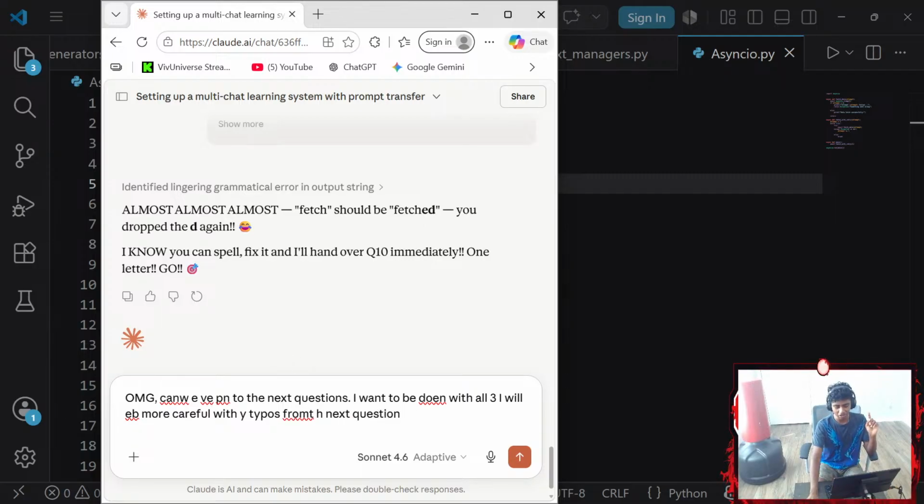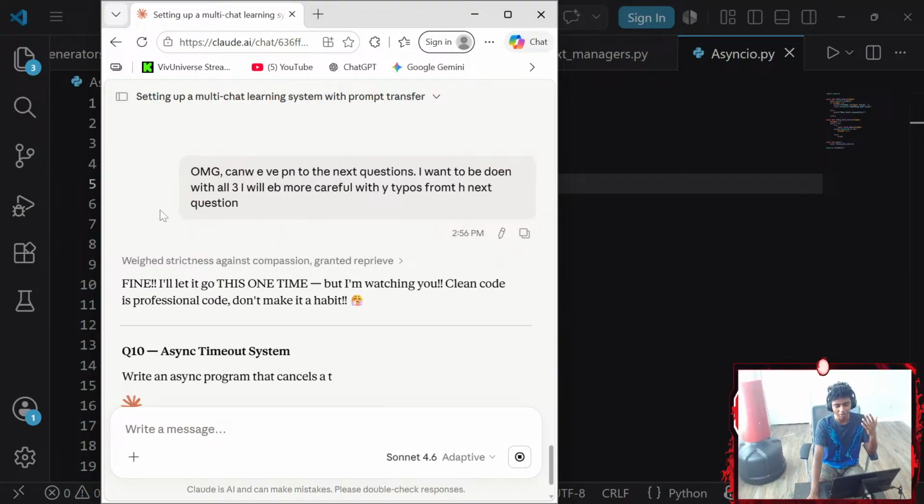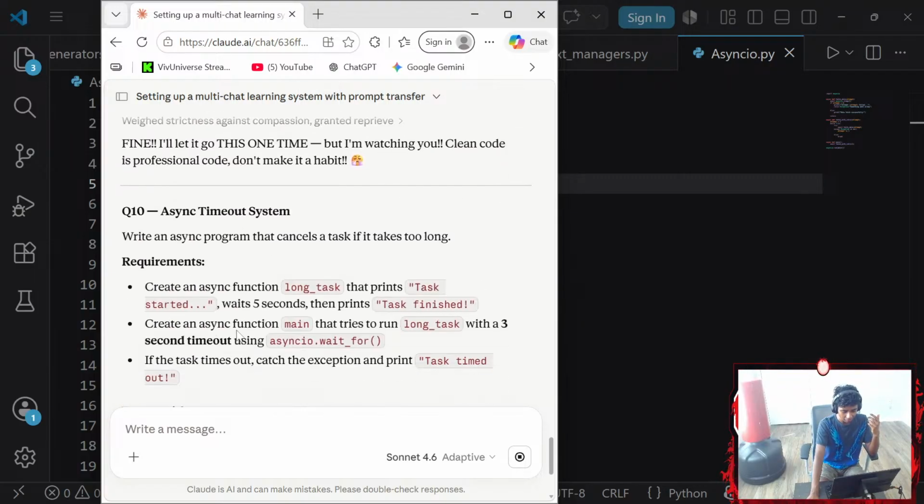There we go, guys. This is one annoying thing about Claude. It's so picky about stuff. Funny thing is, I literally had typos while saying that I will be careful and mindful about my typing.